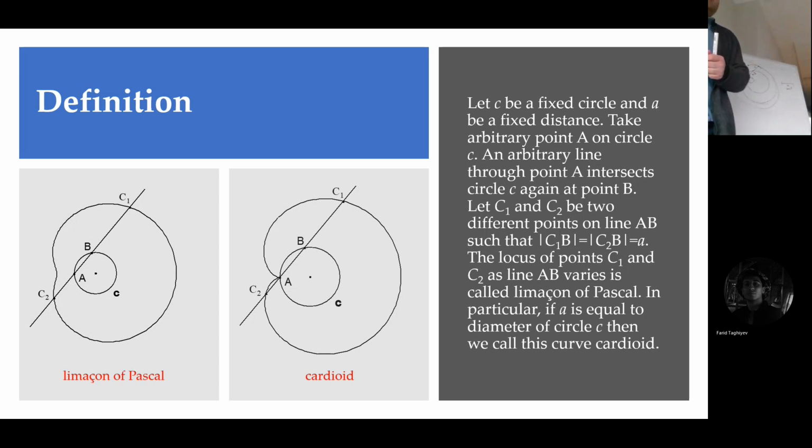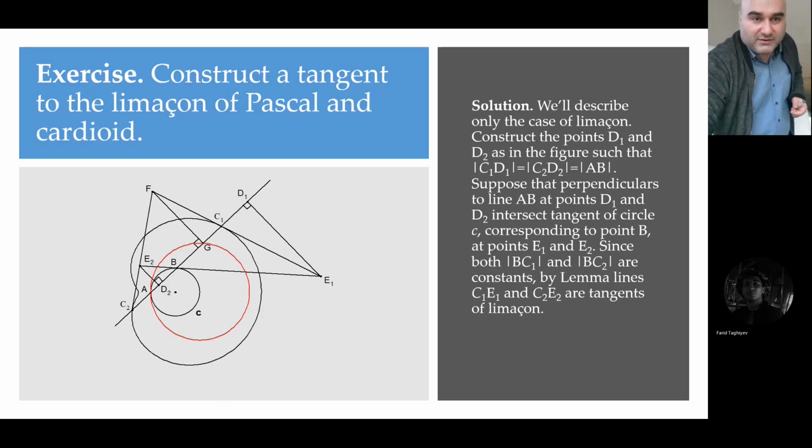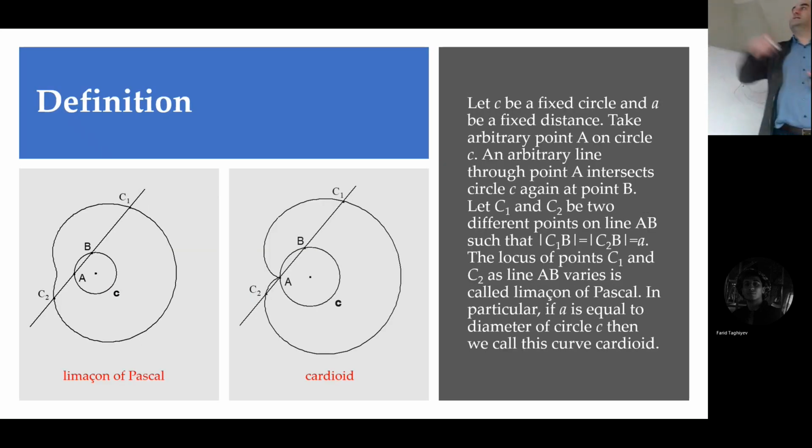Diameter is smaller than A here. Here, diameter is exactly equal. If diameter is larger than A, then there will be a loop here. Maybe A is larger than diameter, and there will be such a picture in the future. I think A is larger than diameter. Yes, here A is greater than diameter.